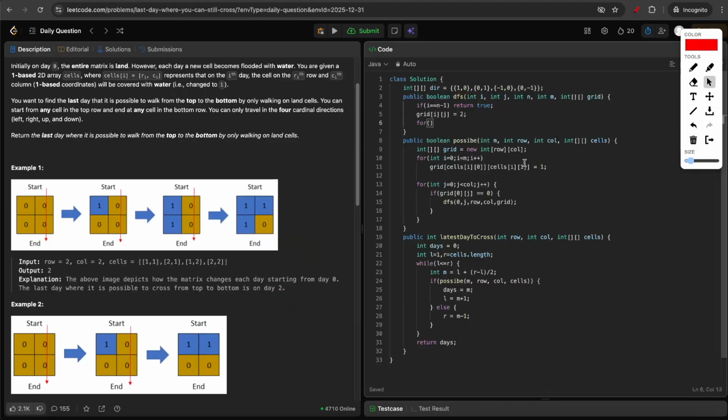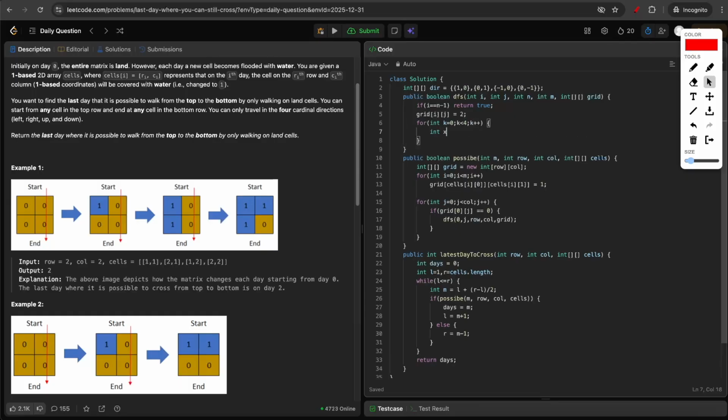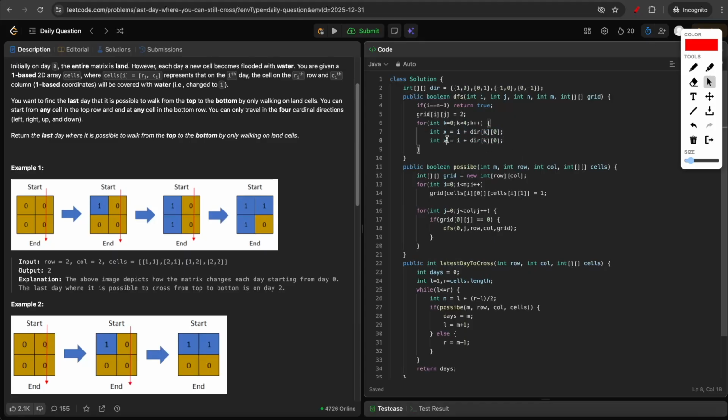So now let's just iterate on the directions. k equal to 0, k less than 4, since we have 4 directions. x will be i plus directions of k0. And similarly, you will have y as j plus directions of k1.